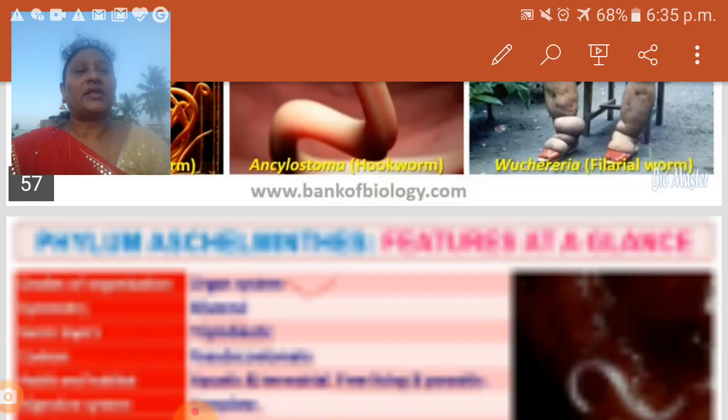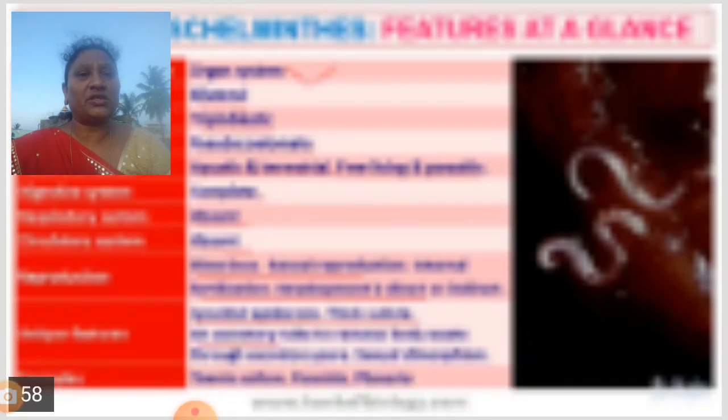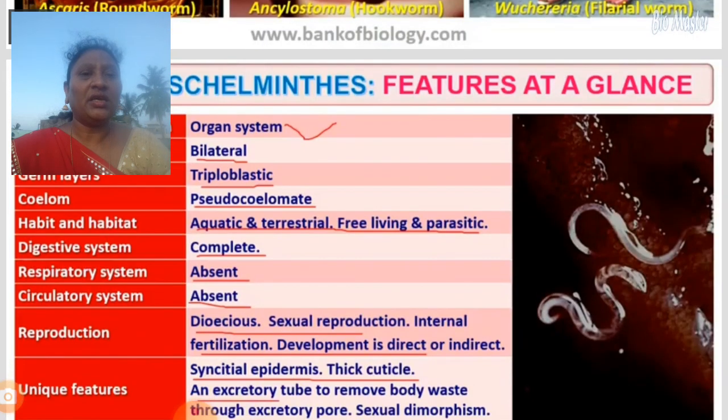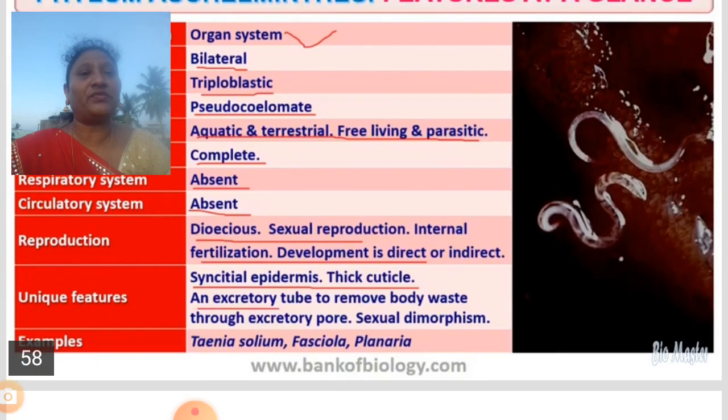If you see the whole sum of the characteristics of the nematodes, they are at the organ level of organization. They are bilaterally symmetrical, triploblastic animals, pseudocoelomate, aquatic, terrestrial, free living, parasites.